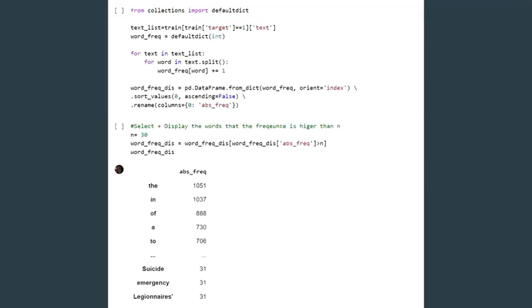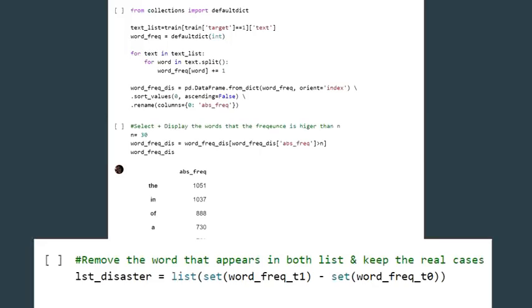Finally, we analyzed the frequency of words in the text of a tweet. This analysis allows us to list the most recurring words in the text of the different tweets. We first listed them for real cases and then for those which are not. In order to obtain an efficient list of disaster words, we have to establish 2 lists, one for real and a second one for not real disasters. Then we subtract the list of cases we are not interested in in order to have a final list.